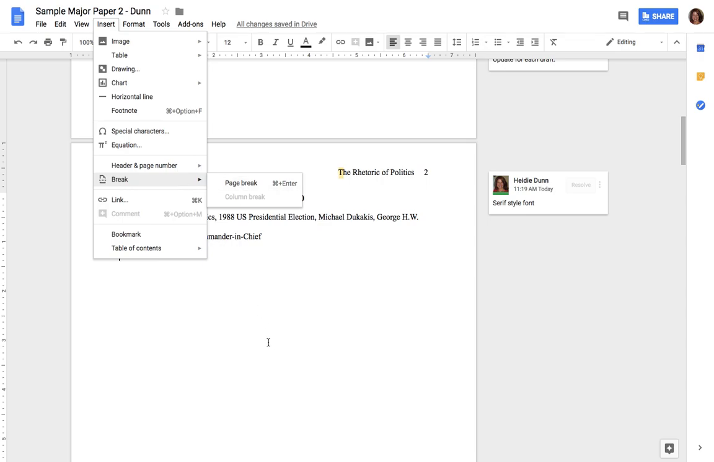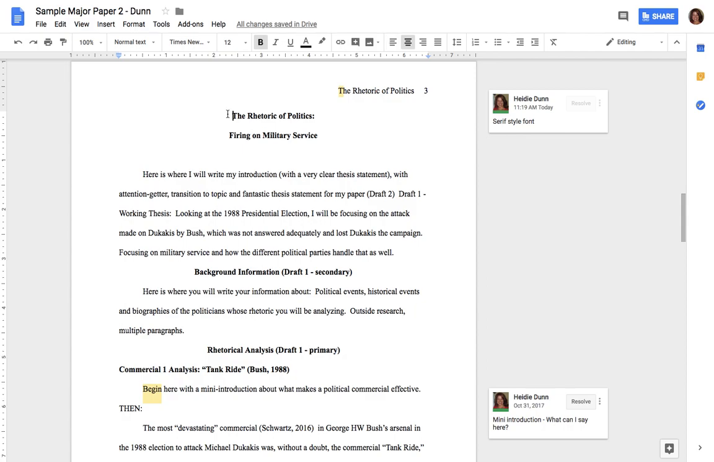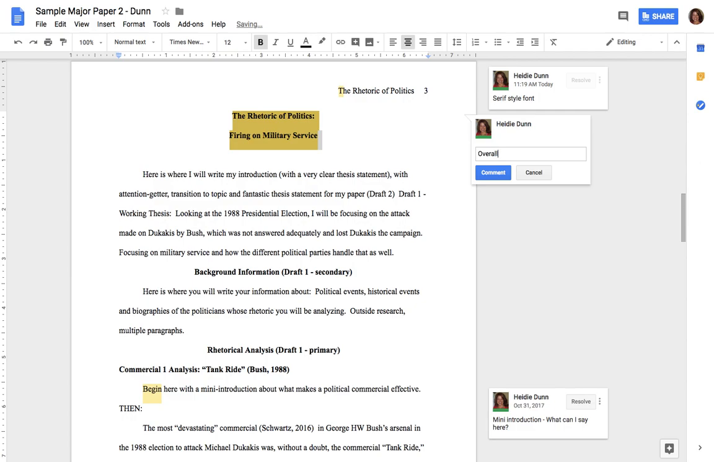Break, page break, and you're going to go to page 3. Page 3 of your paper begins with the overall title of your paper. It is 2 lines, and it should look just like the cover page. Again, I have mine in bold. We'll be erasing the bold for draft 3.